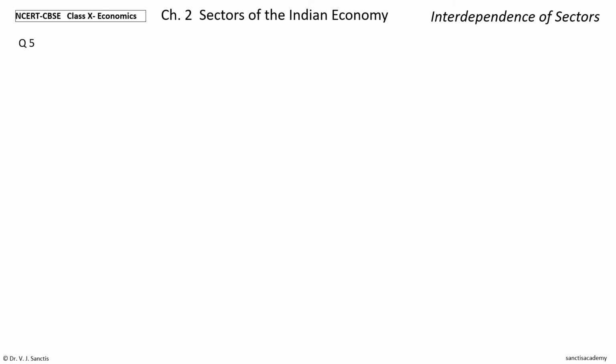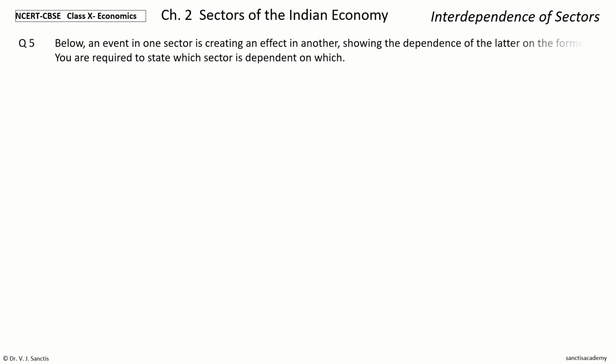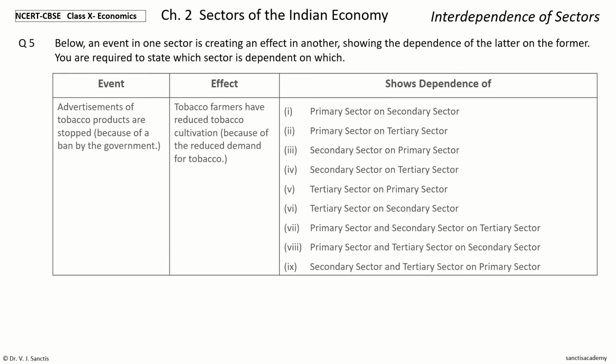Next question, question 5. Same question again, and the data given is as follows. Now please note, the first 4 were from your textbook. These now I have given you for practice. So the event is advertisements of tobacco products are stopped because of a ban by the government, and the effect is tobacco farmers have reduced tobacco cultivation because of the reduced demand for tobacco. You have all the options at the side, and your time to choose.